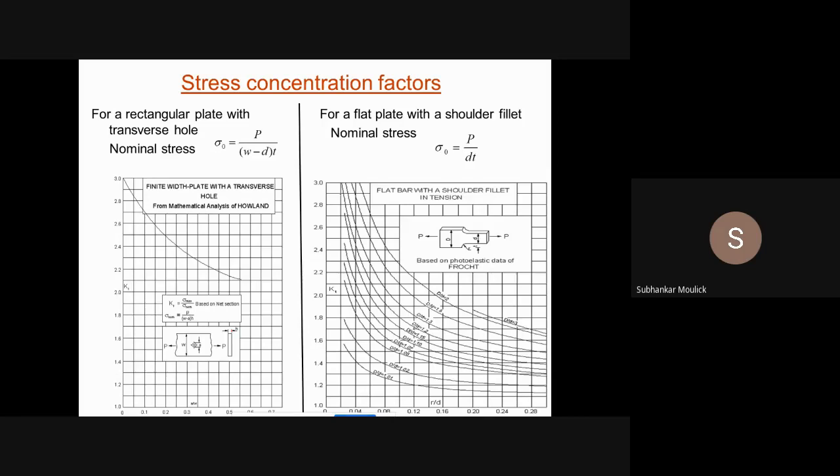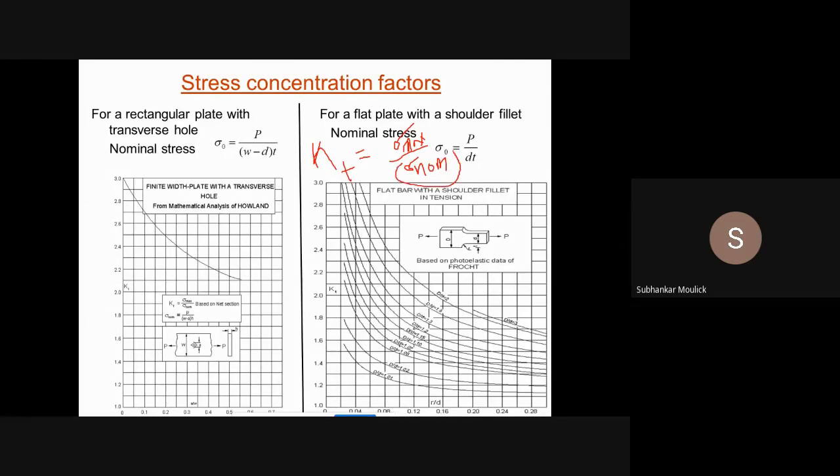Then I have told you in the last class that stress concentration factor Kt is the ratio of maximum stress divided by nominal stress, where the cross section is abruptly changing. Fine. So if I want to find the value of sigma max, it will be Kt into sigma nominal. Fine. And what is sigma nominal?